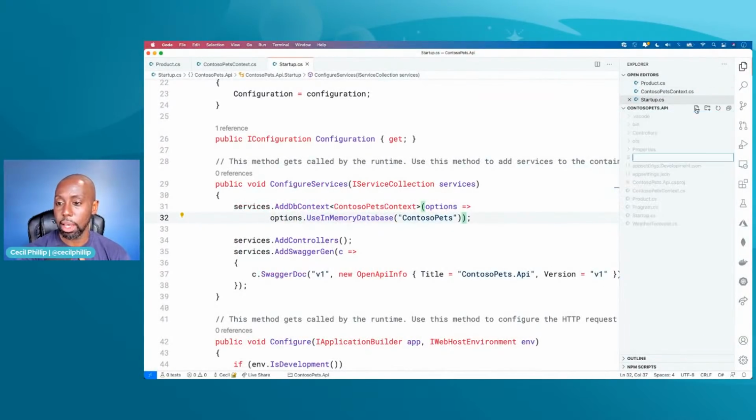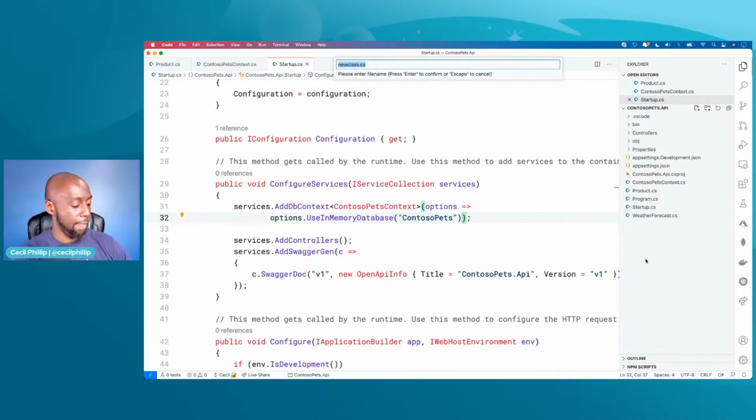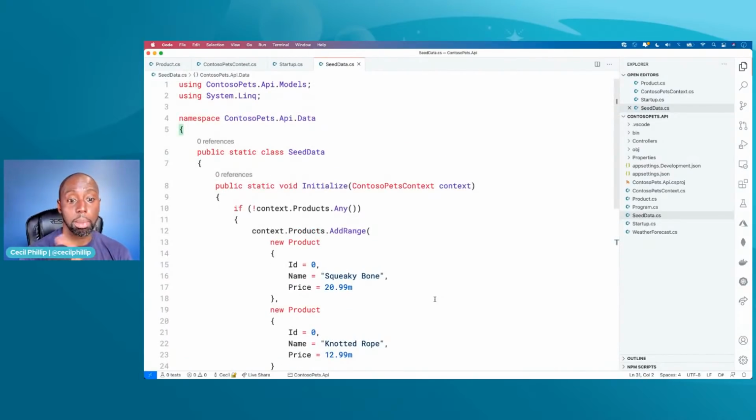So I'm going to hit add. Nope, sorry, did it wrong again. Right click, add new class. I'm going to call this seed data, right? And then I'll just paste that in here. So I just, again, copy pasted the stuff that we had in the module.